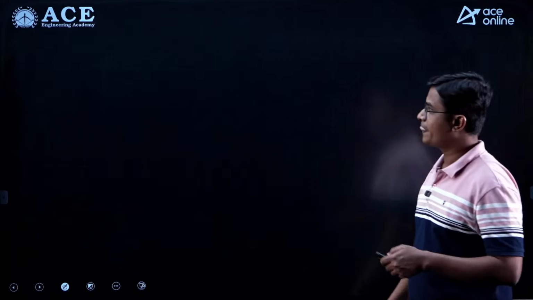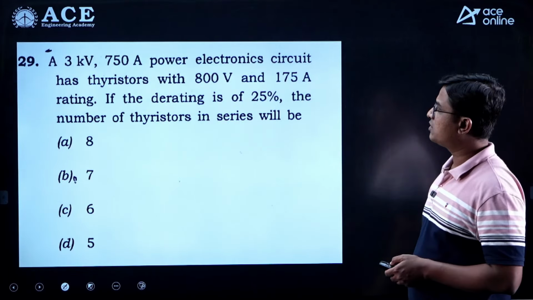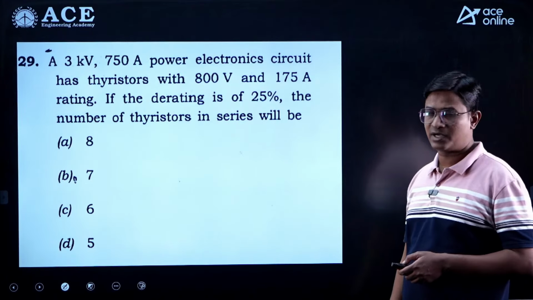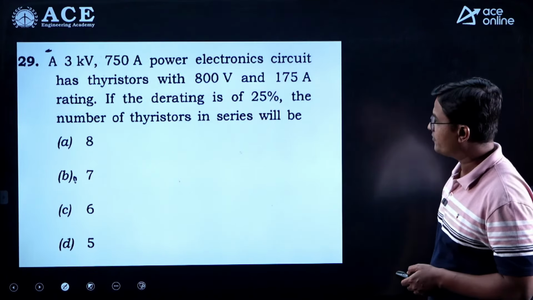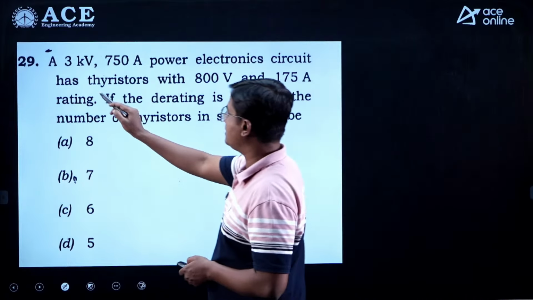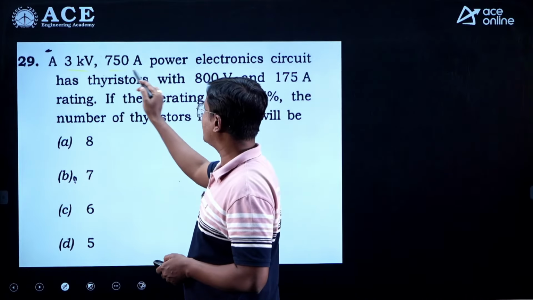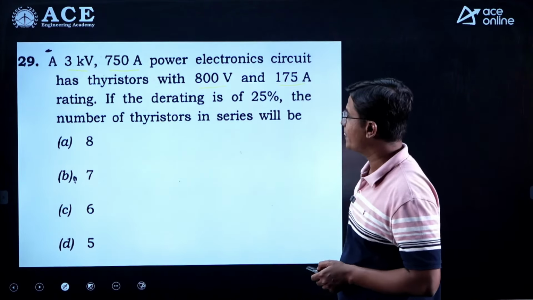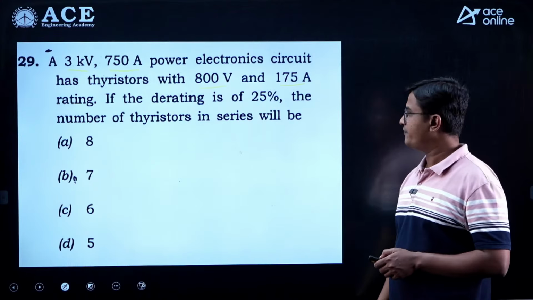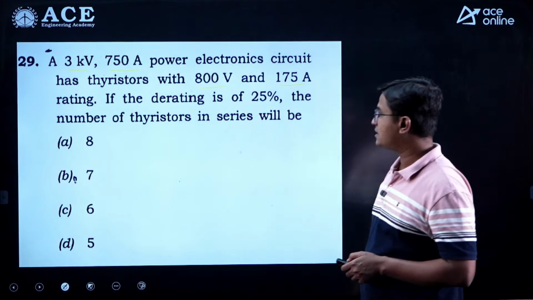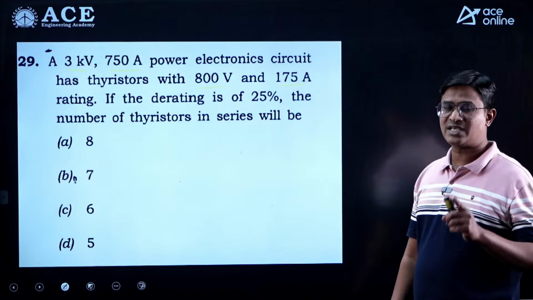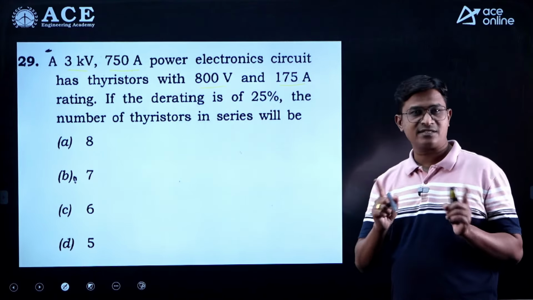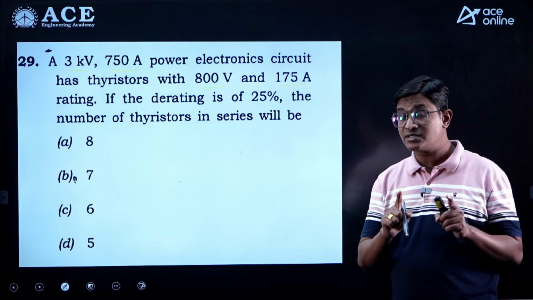Next question. A 3 kilovolt 750 ampere power electronic circuit has thyristors with an 800 volt and 175 ampere rating. So here V string, that is string voltage rating, is given, string current rating given, SCR voltage rating given, SCR current rating given, and the derating factor is 0.25. The number of thyristors connected in series will be. So he is asking the number of series connected thyristors. Now we know thyristors are connected in series in order to increase the voltage blocking.